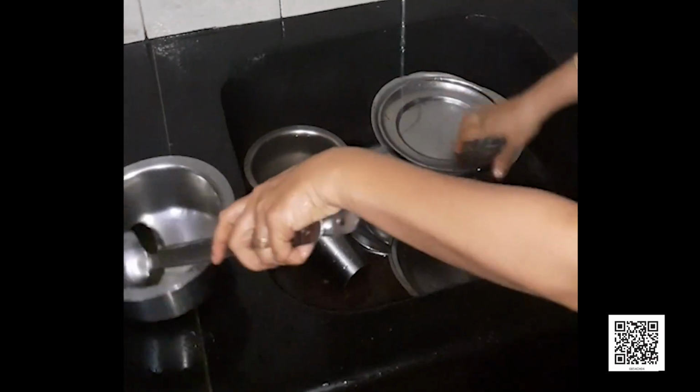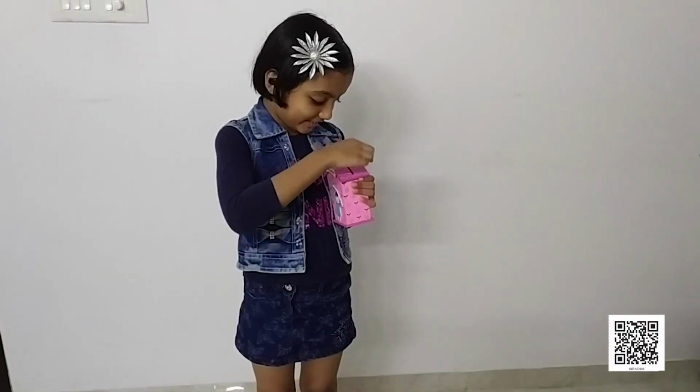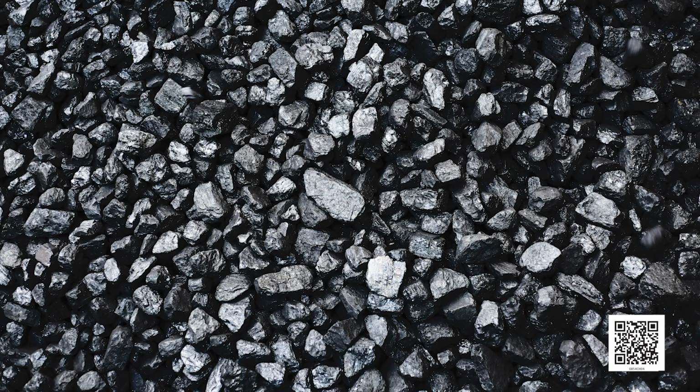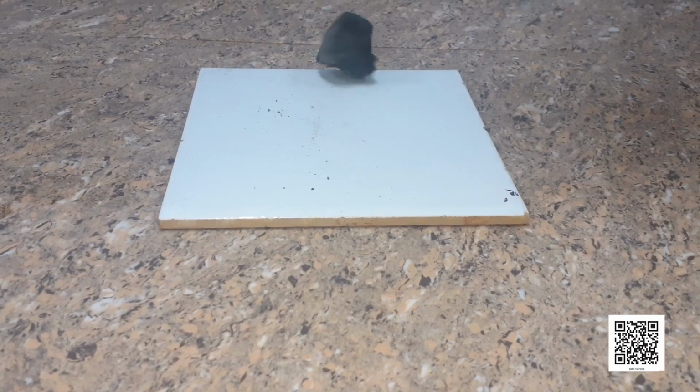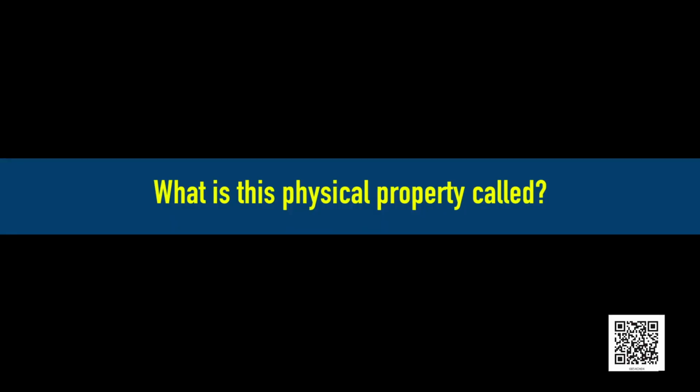We hear a unique sound while washing utensils or clinking a piggy bank containing coins, or when a metal plate or coin is falling on the ground. Whereas coal will not produce any sound on falling. What is this physical property called?